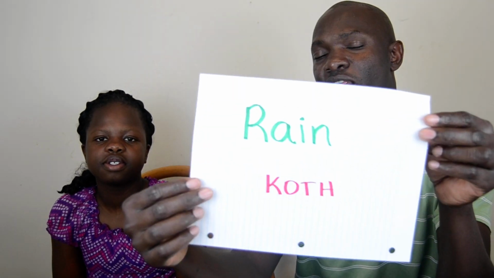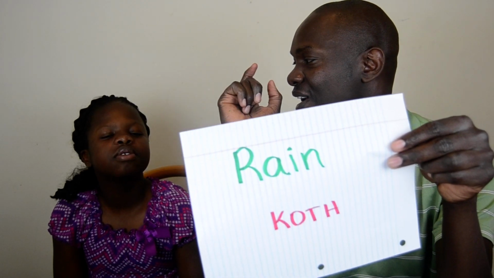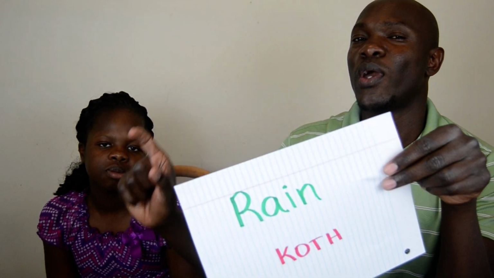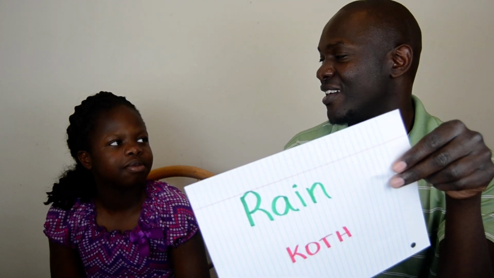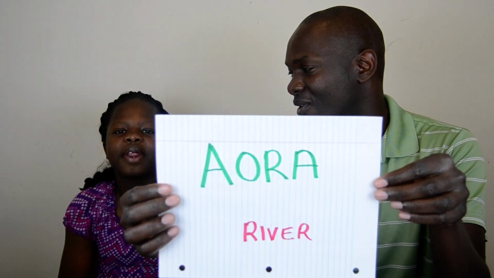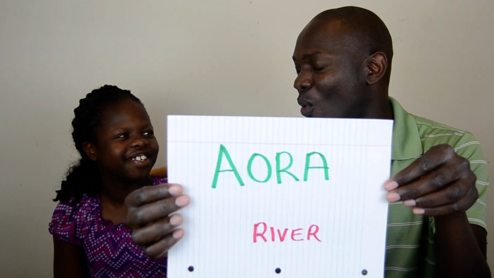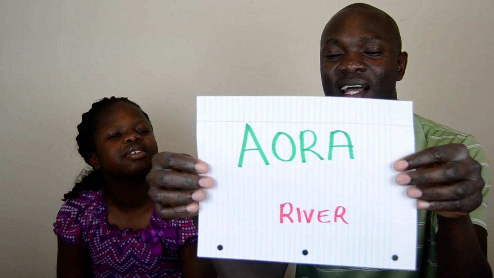Good. What of rain? Koth. You remember someone born when it's raining is called a koth. Now koth is rain. So koth chue, it's raining. Koth ok chue, it's not raining. The river? Ahora. That's a river.